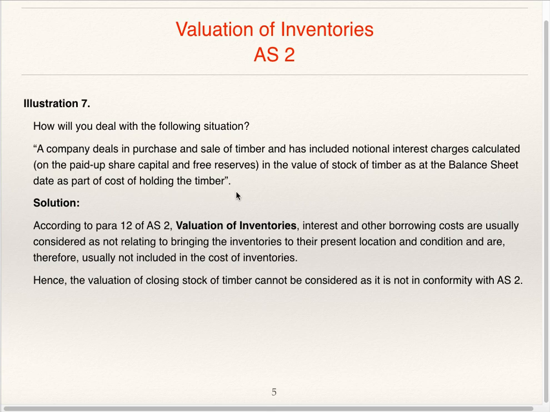Interest and borrowing cost is not to be included in valuation of inventory as per AS2. According to para 12 of AS2, interest and other borrowing costs are usually considered as not relating to bringing the inventories to their present location and condition and are therefore usually not included in the cost of inventories. Hence, the valuation of closing stock of timber cannot be considered as it is not in conformity with AS2.